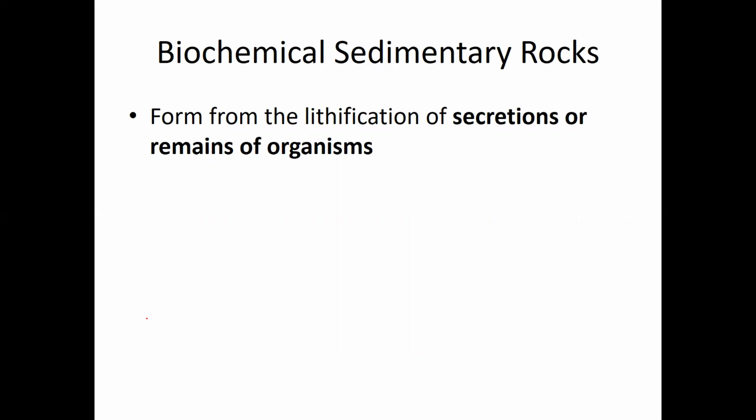Okay, so the next type of sedimentary rock are biochemical sedimentary rocks. Sometimes they're also referred to as biogenic sedimentary rocks. And they form from the lithification of the secretions or remains of organisms. So that's where the bio part of their name comes from, because it has something to do with biology or life, right? So either the secretions of organisms or the remains of organisms themselves are lithified, or turned into stone, forming a biochemical sedimentary rock.